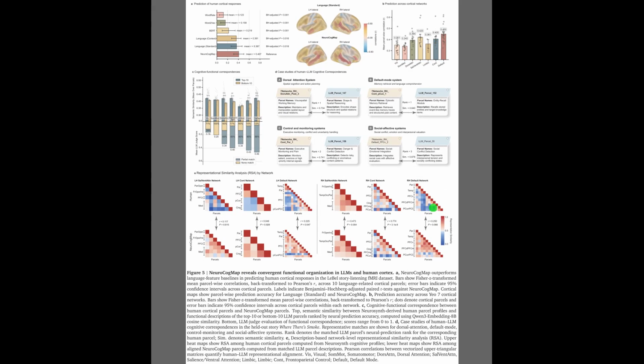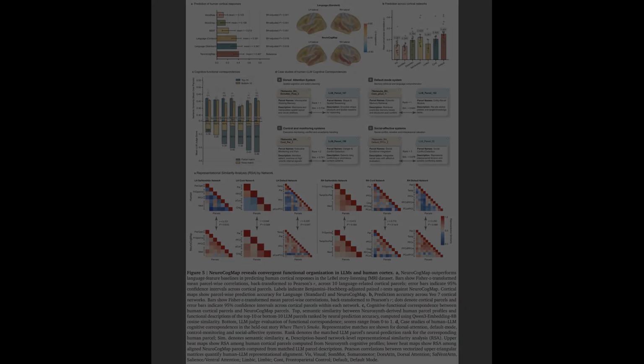Okay, Figure 5 explores the alignment between artificial parcels and the human brain using brain imaging data. Panel A shows that this framework predicts cortical activity during story listening significantly better than standard language features. Next, Panel B details this prediction across brain networks, showing strong alignment in the default mode network. Finally, Panel E uses representational similarity analysis, which compares how different systems organize concepts, to confirm that the model's internal structure mirrors human representational geometry.